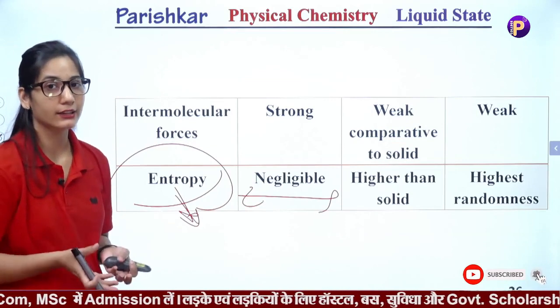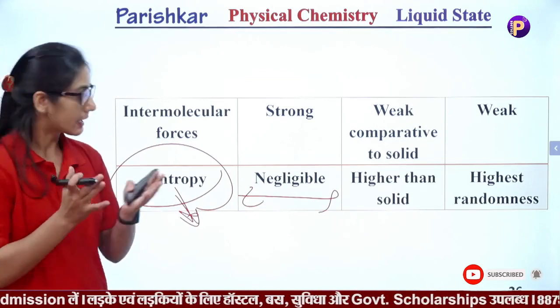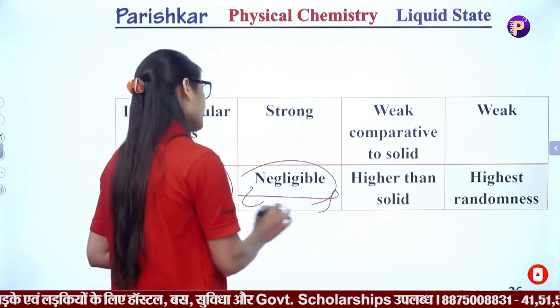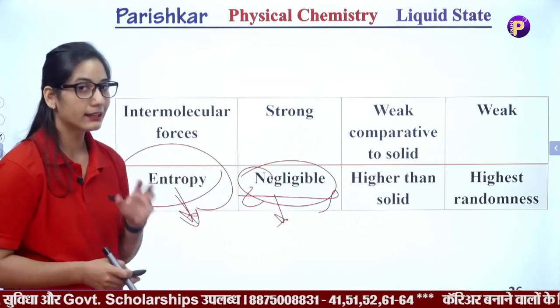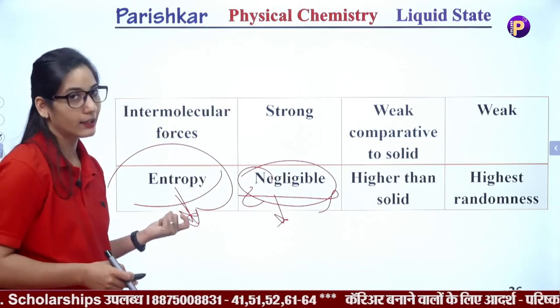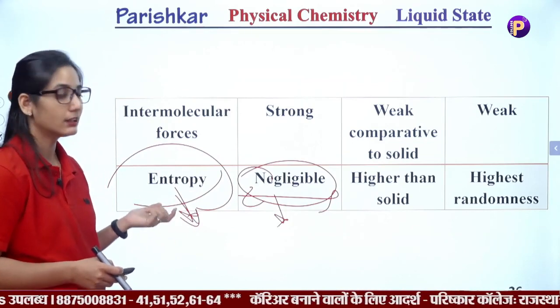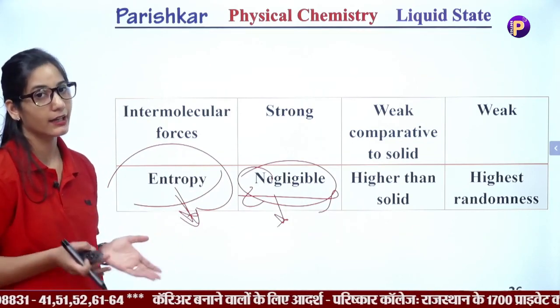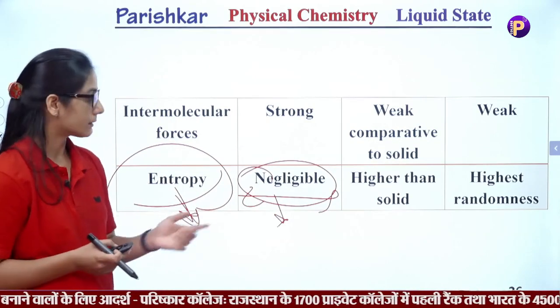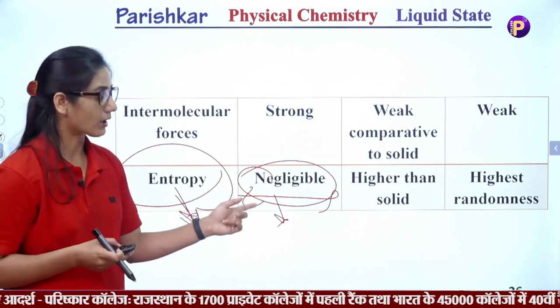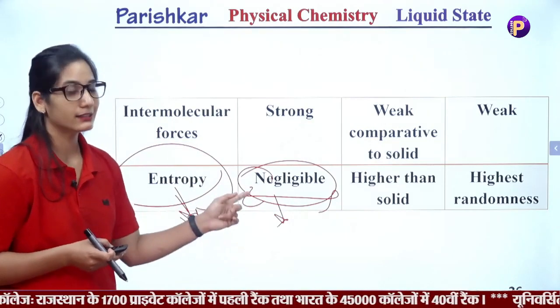Particles are regularly arranged and have strong intermolecular forces, so they have negligible entropy. The entropy in the solid state is negligible. They do not show randomness. Randomness occurs where the arrangement of particles is random. In the solid state, particles are already arranged in a regular pattern, so the randomness is negligible.